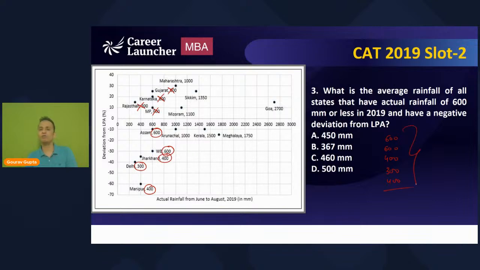Now you need to find out the average of these 5 numbers. इससे easy question मिल सकता है CAT में? I don't think so. Okay, so just add them, divide by 5, get the answer. Okay, so the sum is 2300 divided by 5, it will be 460. So 460, that is option C, is the correct answer. Okay, fine, simple. So that was question number 3.